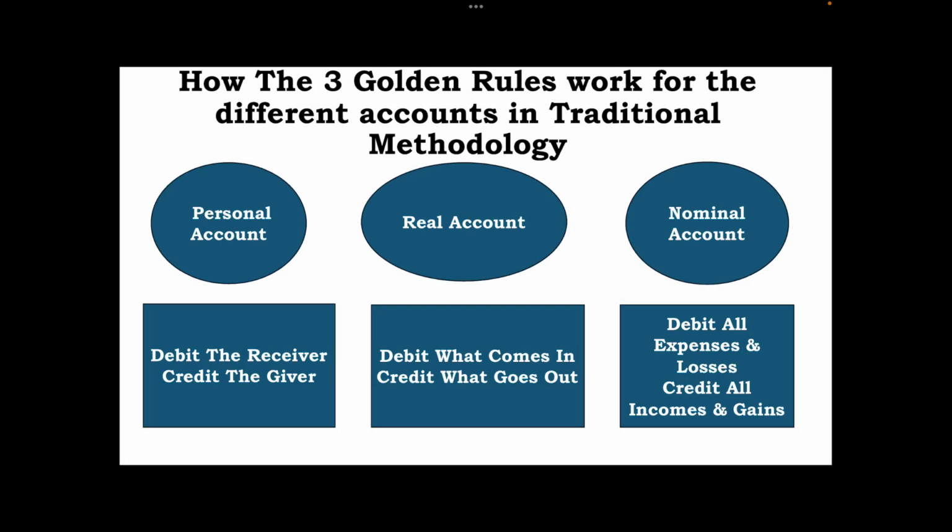Now we'll see how these three golden rules which we have learned earlier will work for these different types of accounts in traditional methodology. Now this personal account जो है, how will it work? That will be debit the receiver, credit the giver. The next is the real account. How will it work? It will work on the principle of debit what comes in and credit what goes out. And the nominal account, how will it work? It will work on the principle of debit all expenses and losses and credit all incomes and gains.